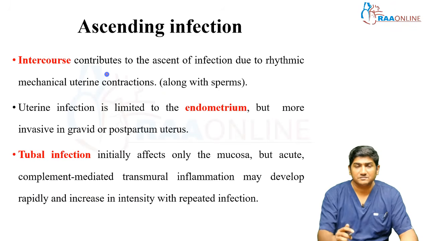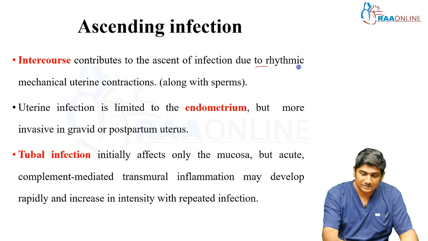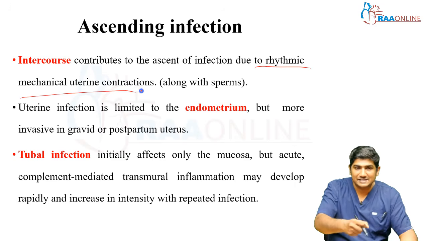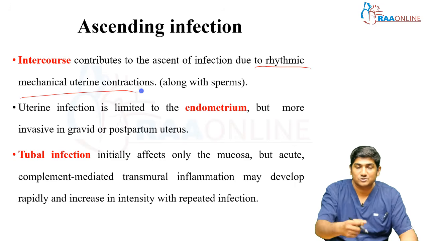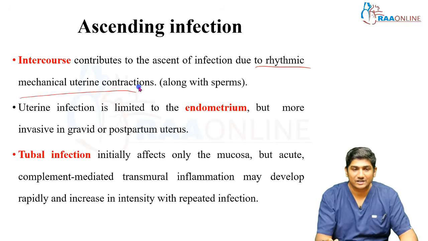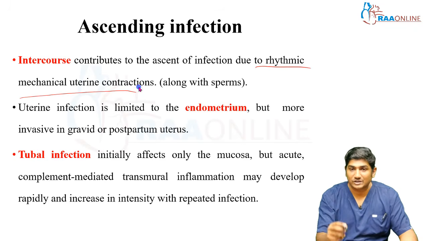Okay. And next is intercourse. During intercourse, there will be rhythmic mechanical uterine contractions. Actually, this is a physiological phenomenon. This aids in the movement of sperms. This kind of rhythmic mechanical uterine contraction creates a negative pressure inside the uterus, which helps the sperms to move into the uterus, right? So along with the sperms, the infection also ascends. Okay, so such ascending infection usually is limited to the endometrium.